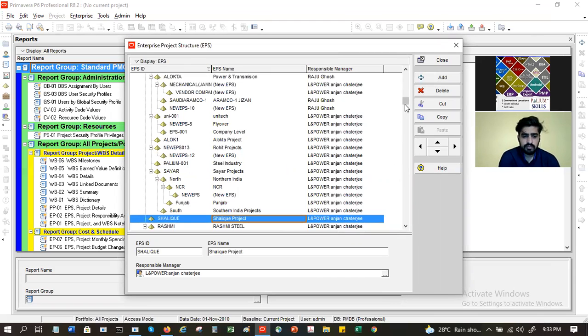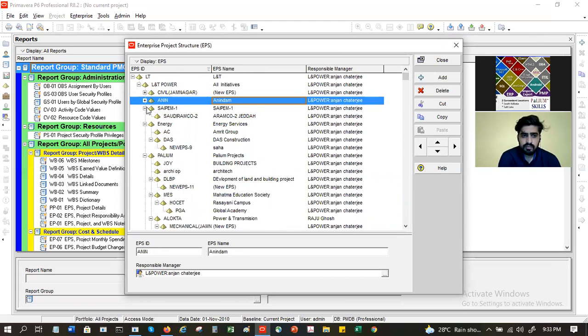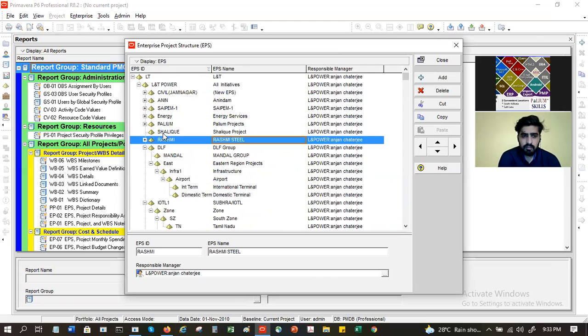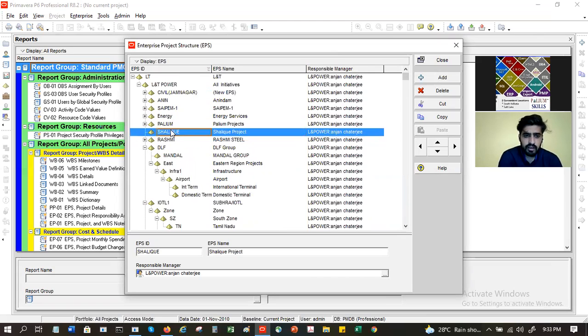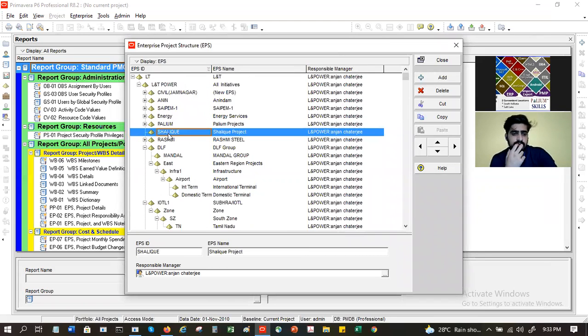Now, if I look at this structure here, I will see Pallium, and outside Pallium, Shalik is there. Now I want Shalik to be a subset of Pallium, inside Pallium. It is now parallel with Pallium. Two pyramids are parallel. So now I want it like a parent child, like these. See, these are parent child.